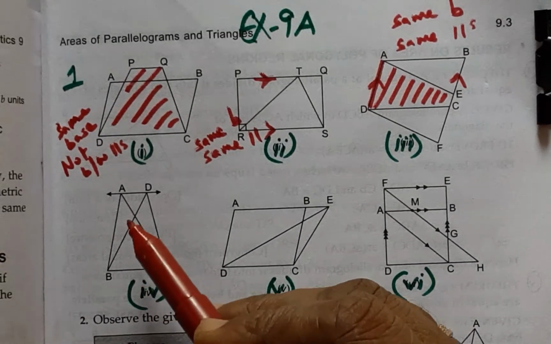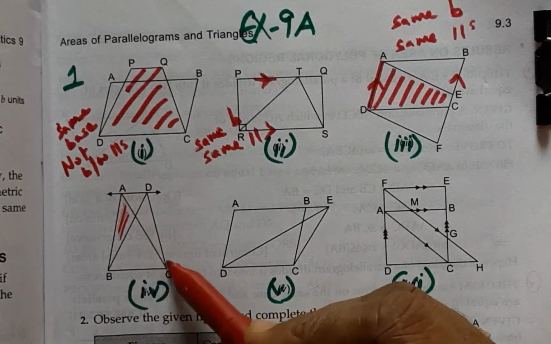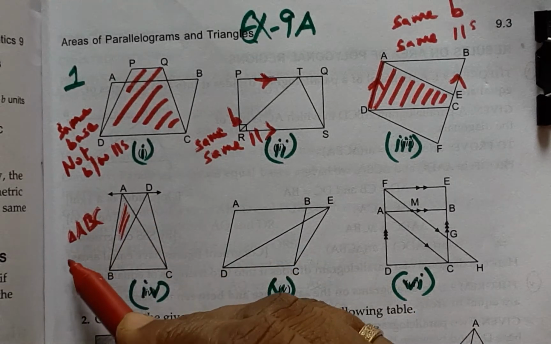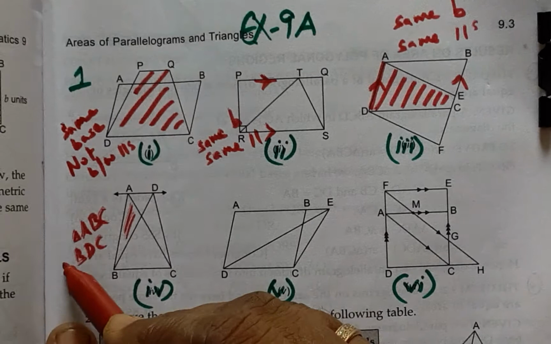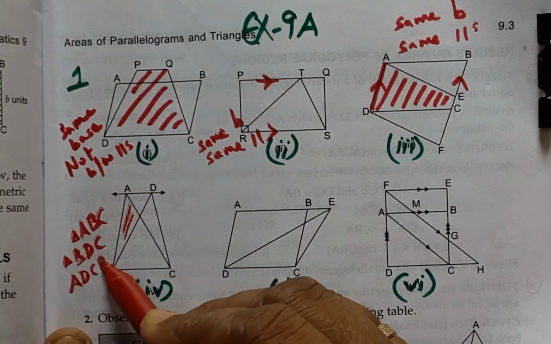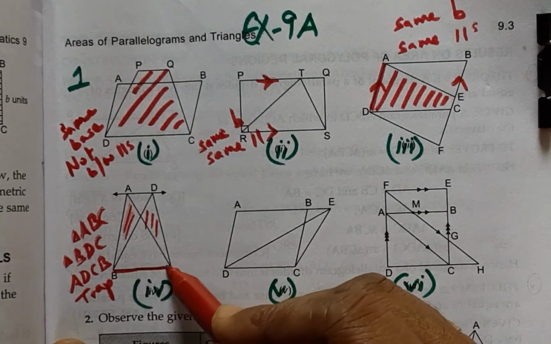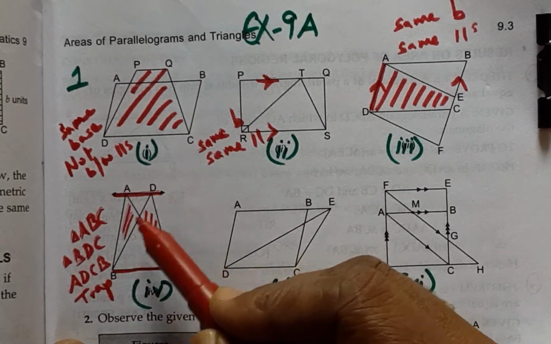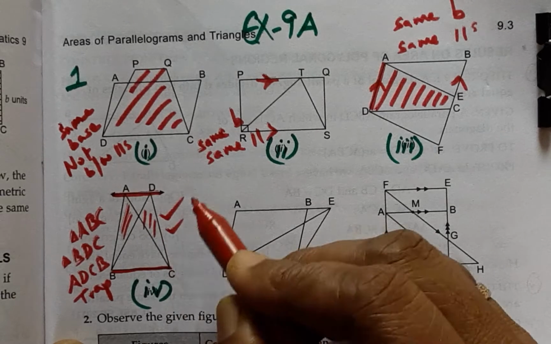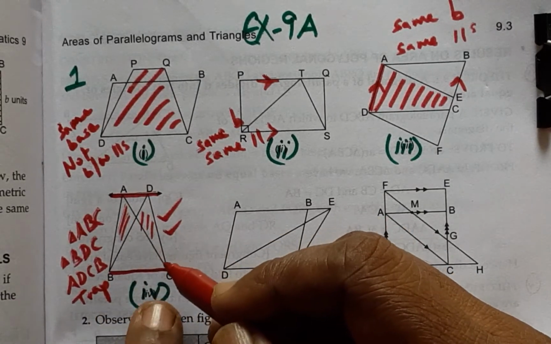Here for the fourth bit we have triangle ABC and also triangle BDC, and also we have a trapezium ADCB. All these three lie on the same base BC and also between same parallel lines BC and AD. So same base and same set of parallel lines. Therefore these three figures confine to that theorem.